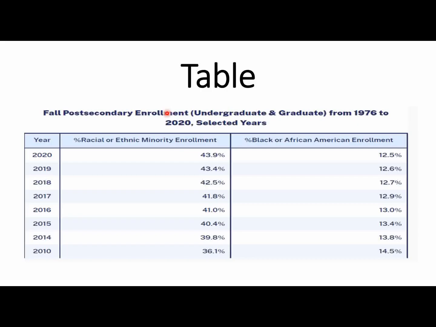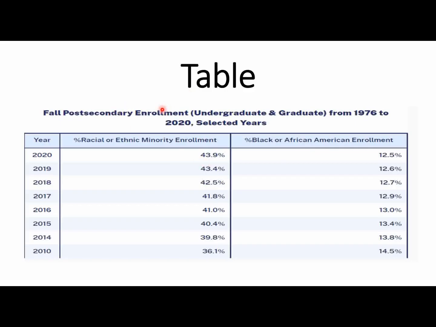So this is the heading. Most of the time you will get a heading for the table, and the table is given in this form. If you have only one column, so here you can say we have three columns. In the first column, year; in the second column, the racial or ethnic minority enrollment; and in the third column, the percentage of Black or African American enrollment. So if you have only two columns, then you can easily attempt it, but if you have three columns, then you can cover these points, but you can choose the data only from one column.